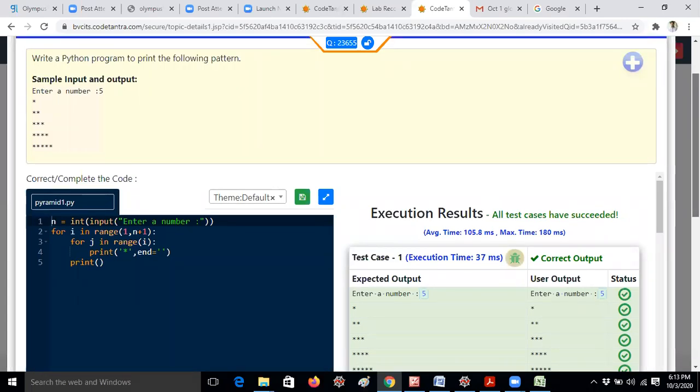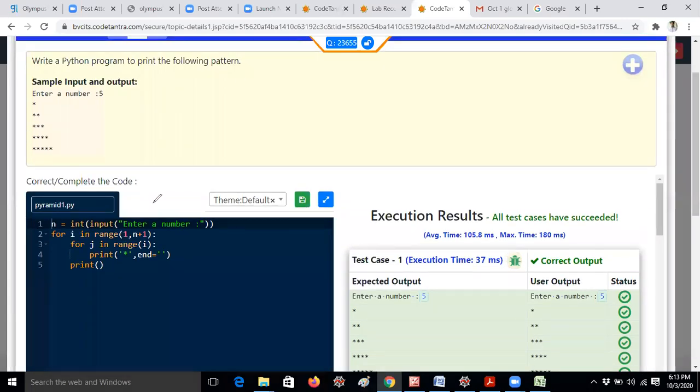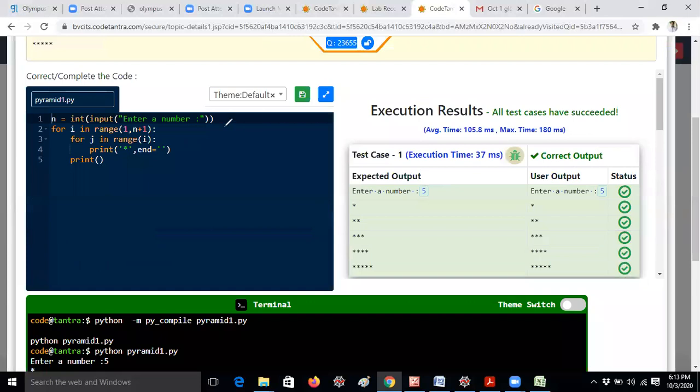Let me move it. So first, n equals int of input of entry number. I'm giving 5 only, because according to the answer I'm giving already. So let me write it here. This is 5, which means the n value is 5.